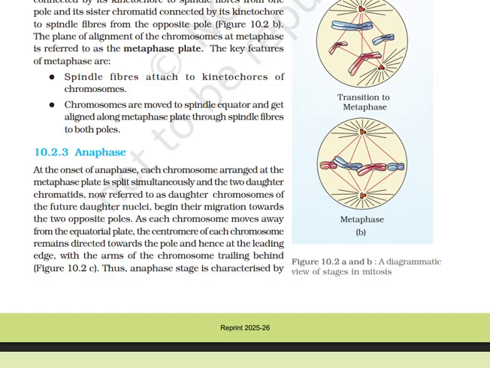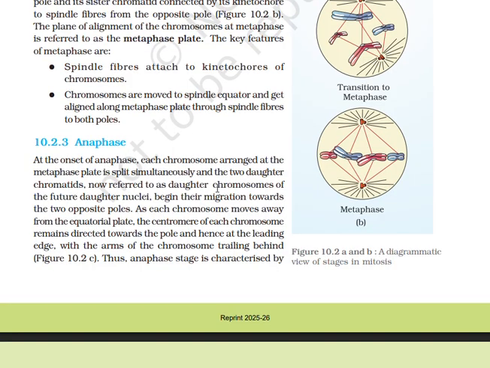Anaphase. At the onset of anaphase, each chromosome at the metaphase plate is split simultaneously and the daughter chromatids, now referred to as daughter chromosomes of the future daughter nuclei, begin their migration towards the 2 opposite poles. As each chromosome moves away from the equatorial plate, the centromere of each chromosome remains directed towards the pole and hence at the leading edge, with the arms of the chromosome trailing behind.